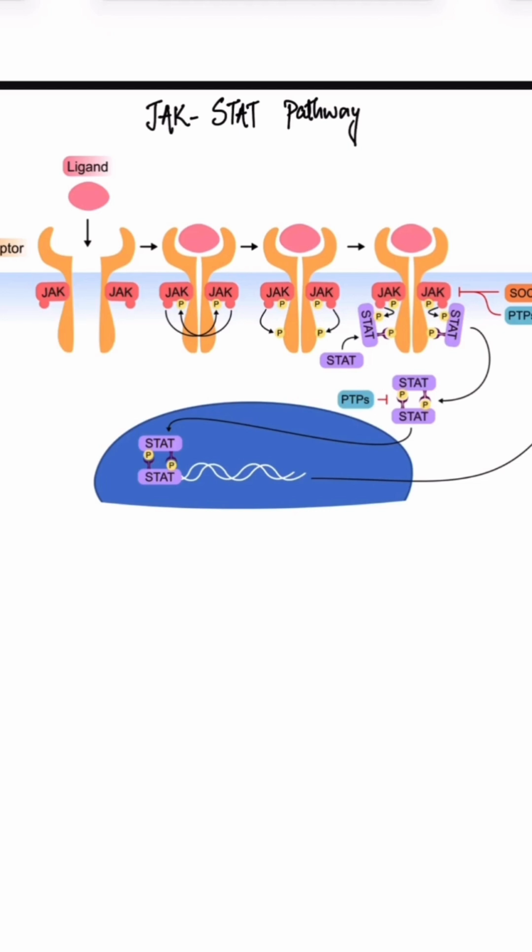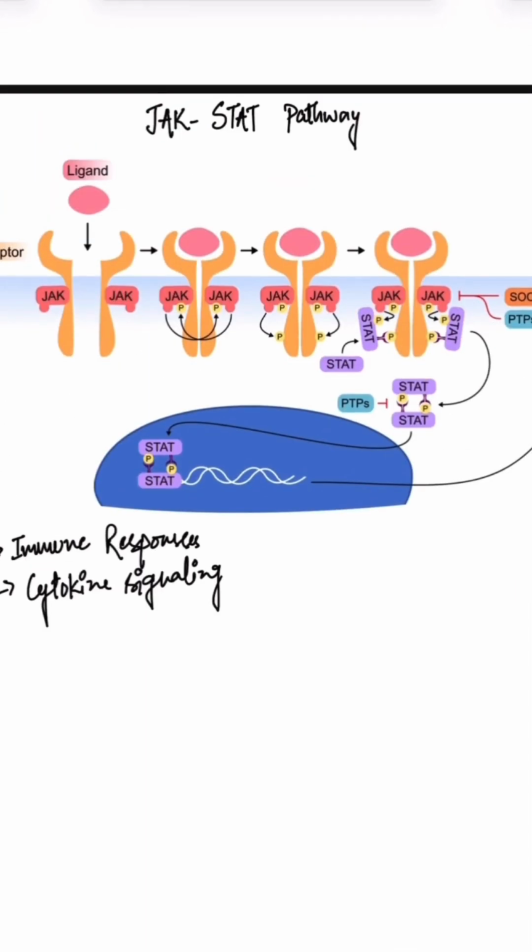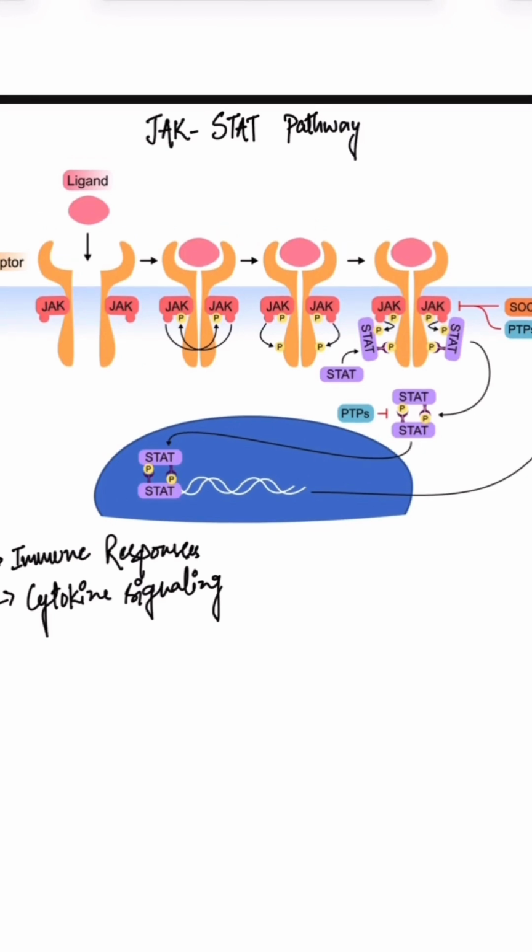It is especially important for immune responses and cytokine signaling. Its full name is Janus kinase STAT pathway. Here a ligand, that is a cytokine, binds to a receptor. The receptor associates with JAK, that is Janus kinase, which phosphorylate each other.